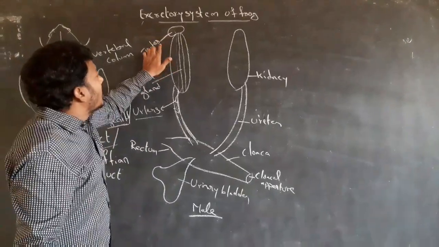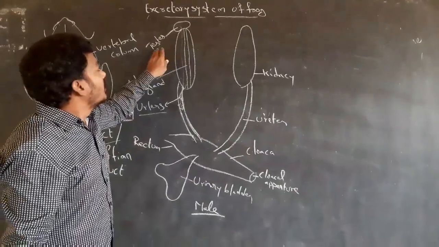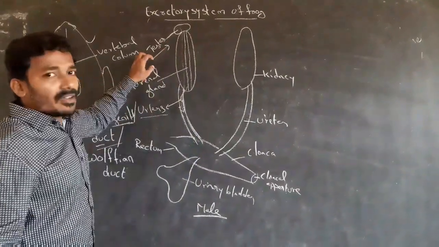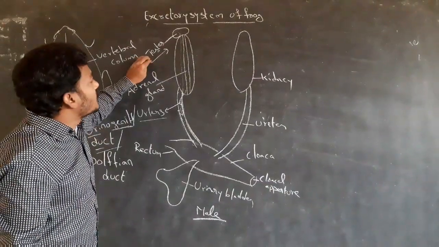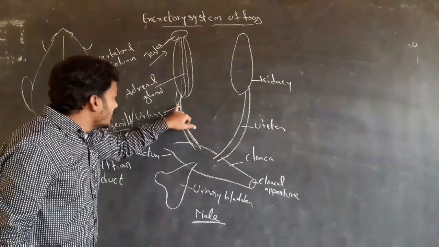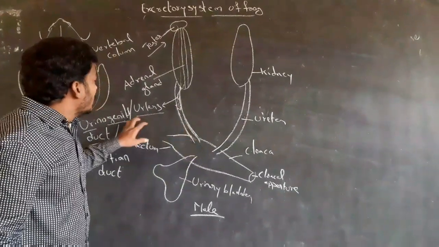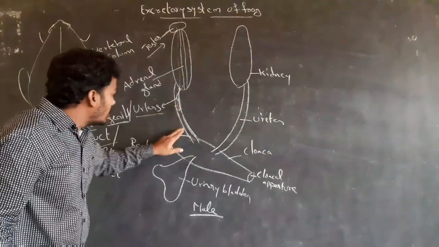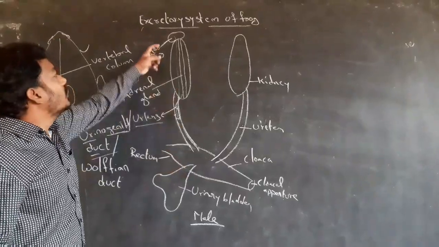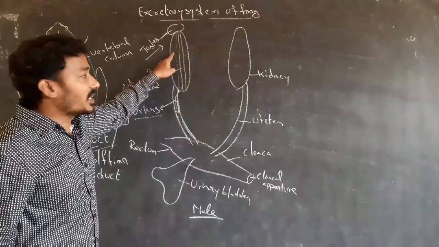In the male frog, the sperm duct is absent, so sperms are carried by the ureter. So in the male frog, the ureter is called the urinogenital duct. Reason: testes are functionally attached with the kidneys.